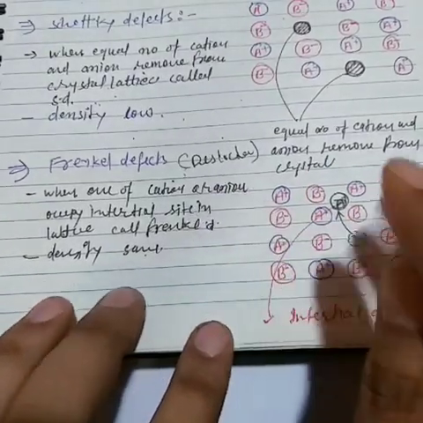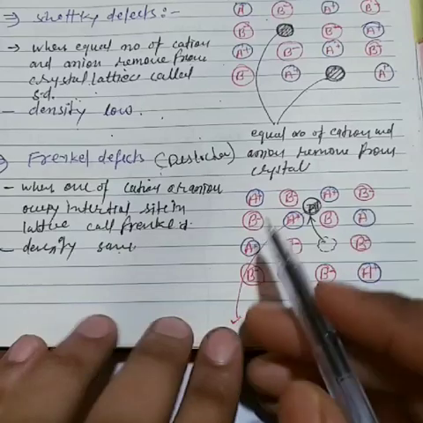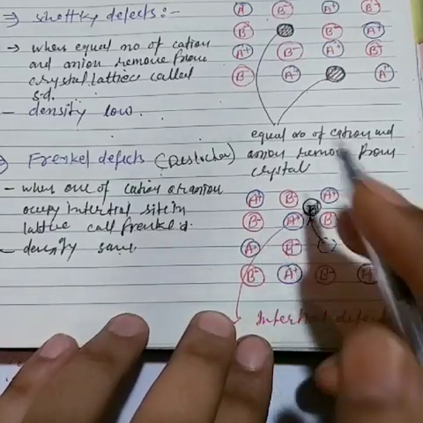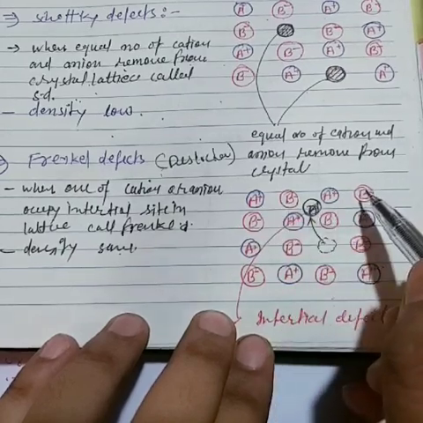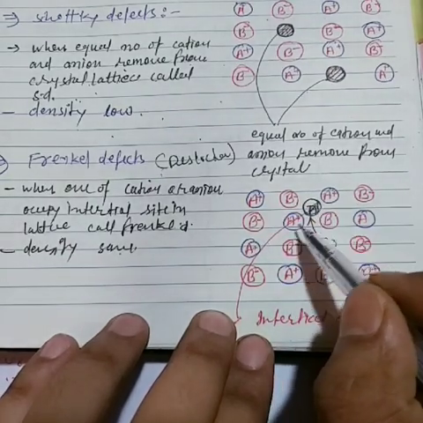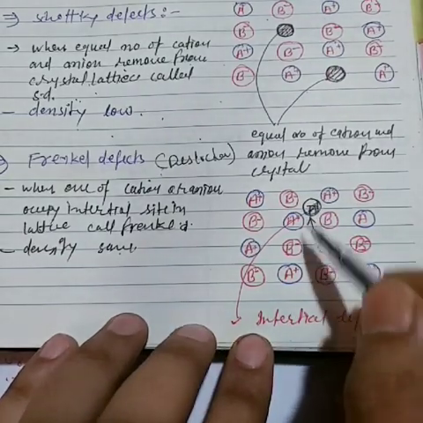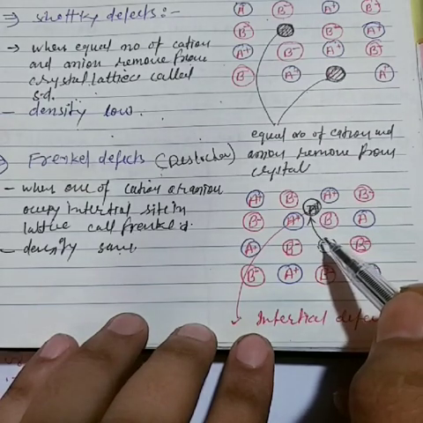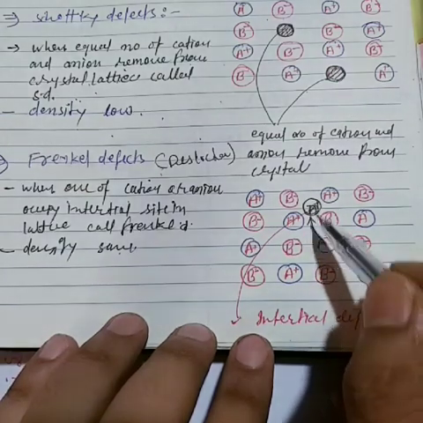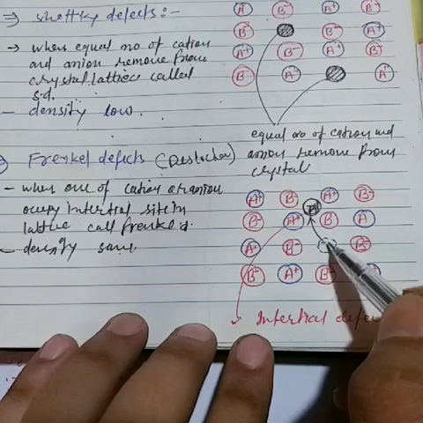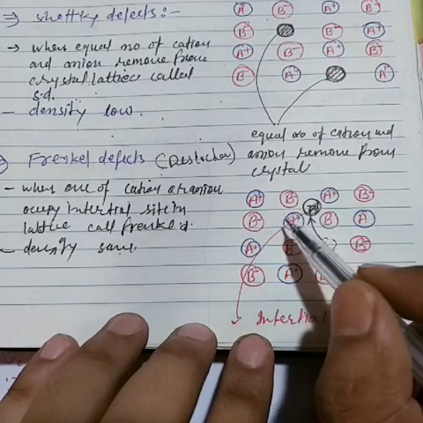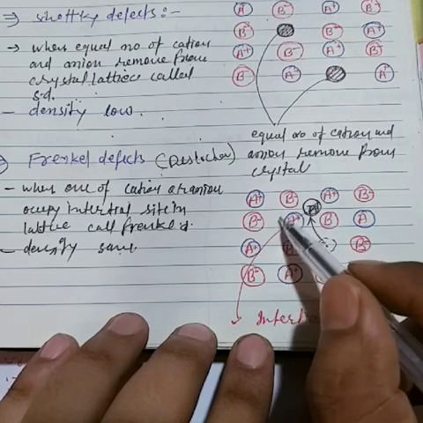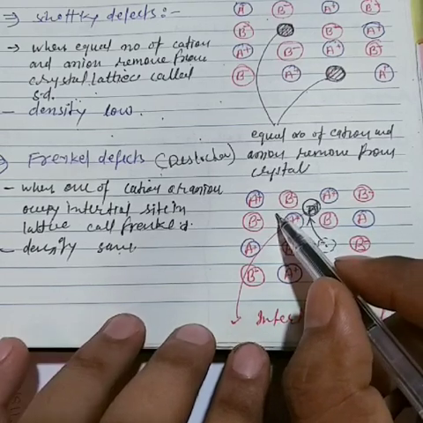defect. Now I think you understand what happened. Similar to AB, that means cation and anion, now one cation moves from this particular place and goes to another site of constituent particles.